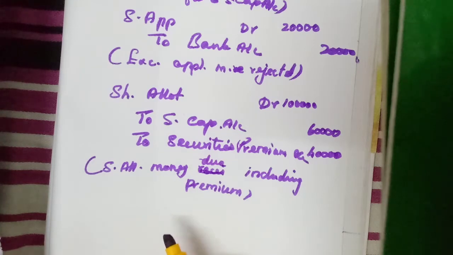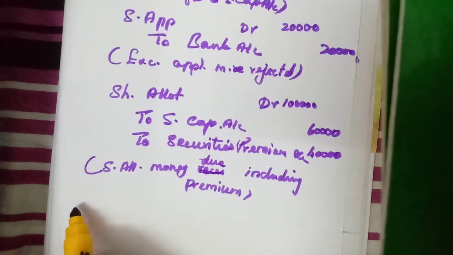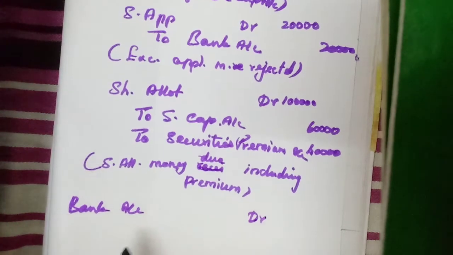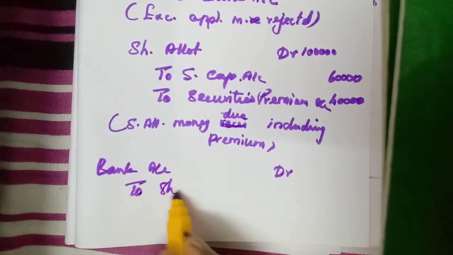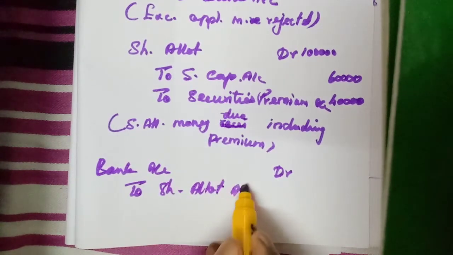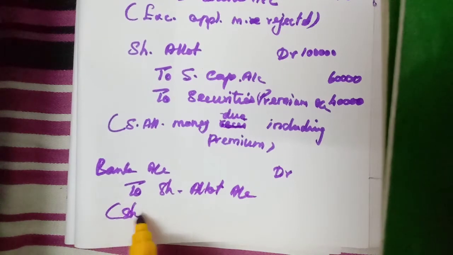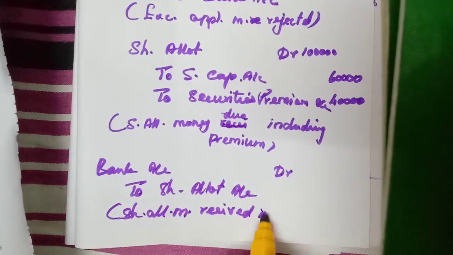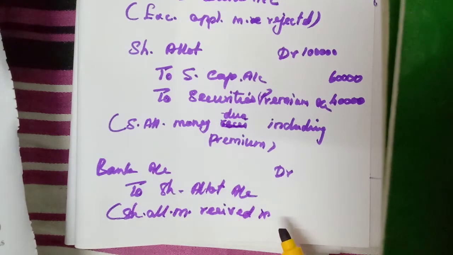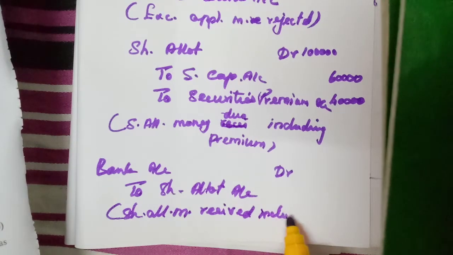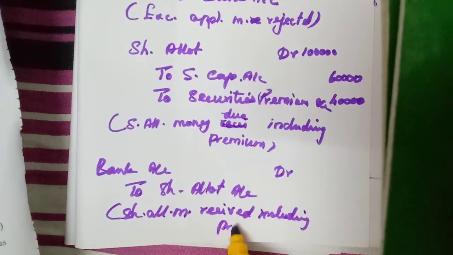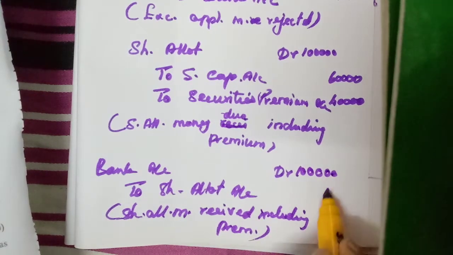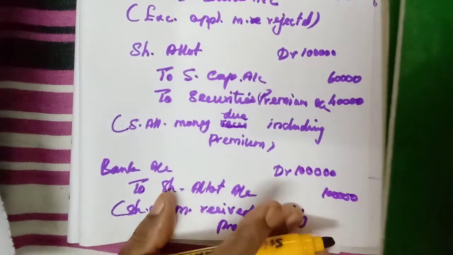Now money due. When we receive the money, bank account debit to share allotment account. Share allotment money received including premium. How much? 1 lakh.